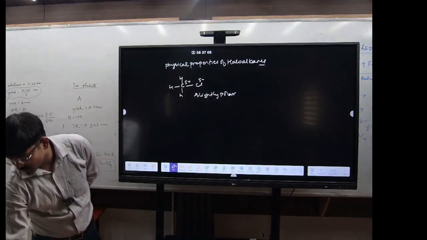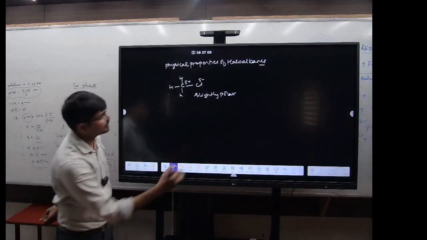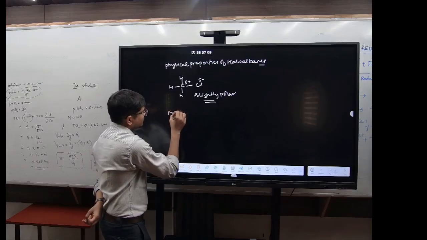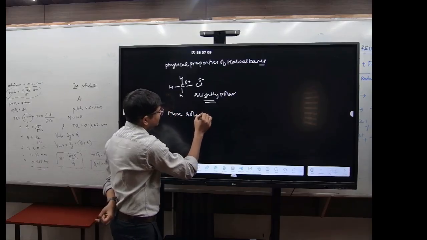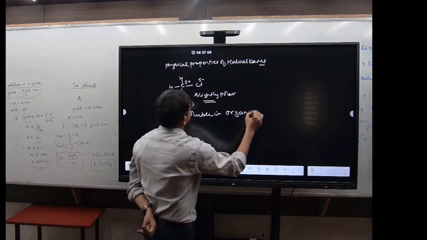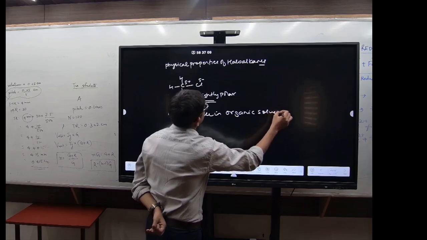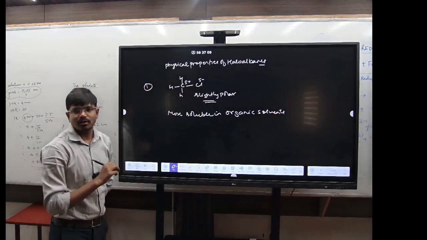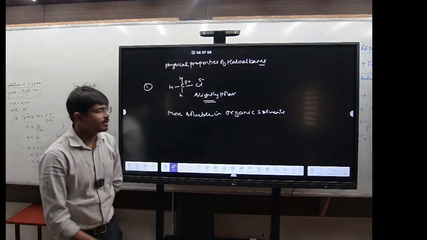So write down, first: this is the slightly polar one, more soluble in organic solvents. First one. Got it. Second one we see.